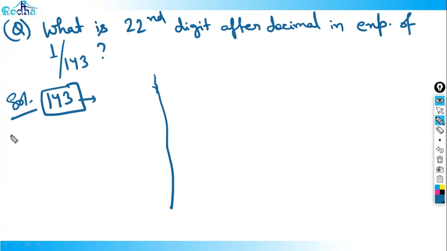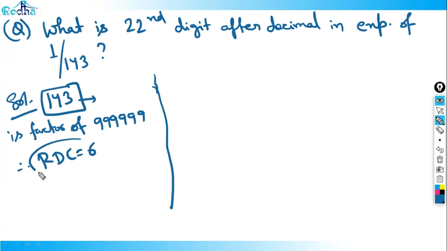Therefore its RDC is equal to 6. That is one way to think. The other way to think: 143 breaks into two parts, 11 into 13, right?